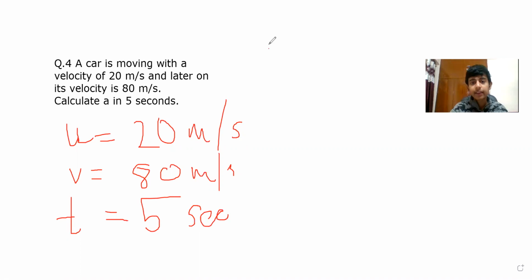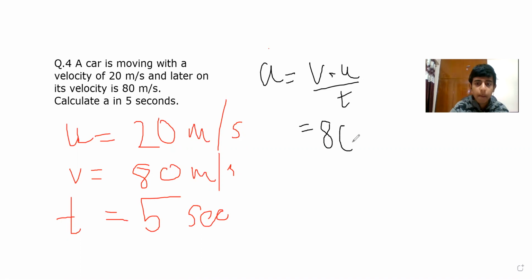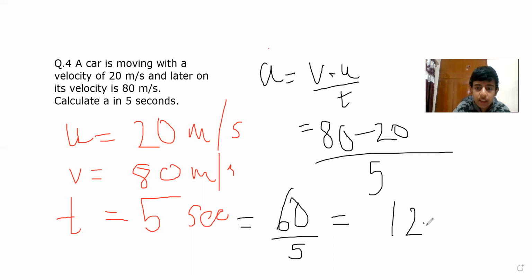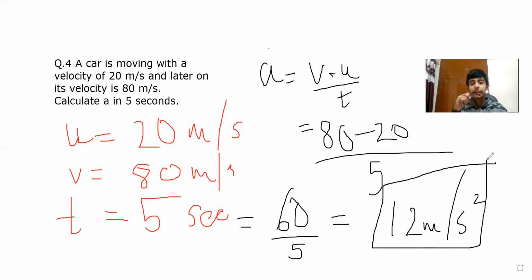Now, can't you calculate acceleration? Very easily we can calculate. We know acceleration is v minus u upon t. That is 80 minus 20 upon 5. So with this, we can easily calculate the acceleration. 80 minus 20 is 60 upon 5. That is equals to 12 meter per second square. This is your acceleration, 12 meter per second square.